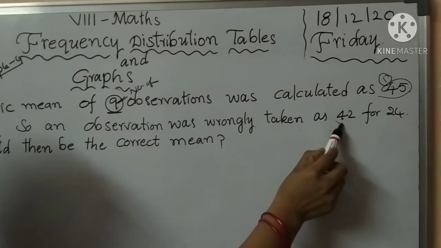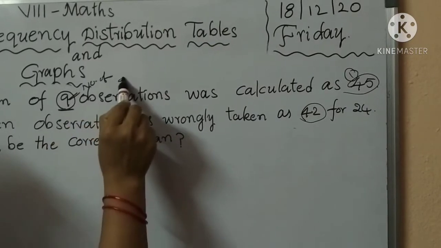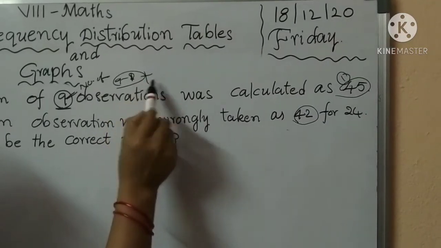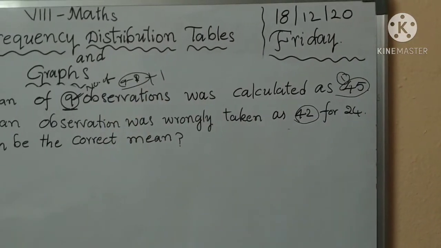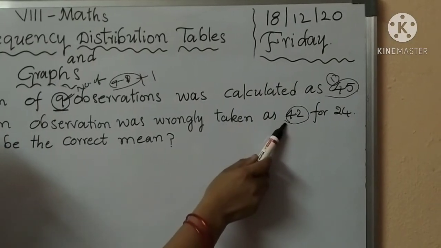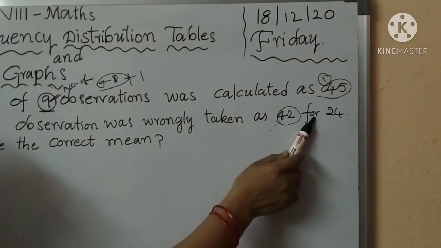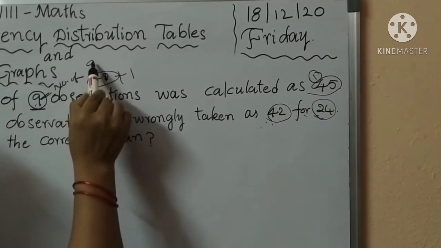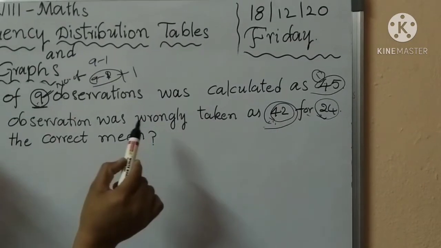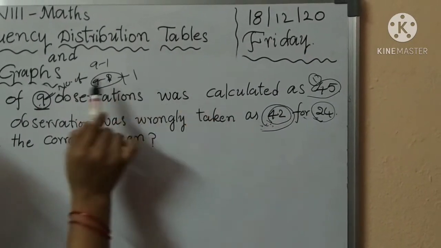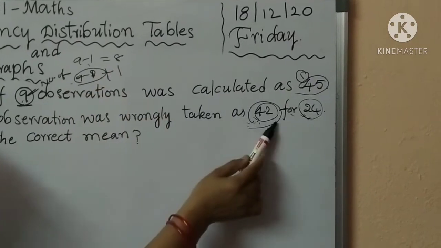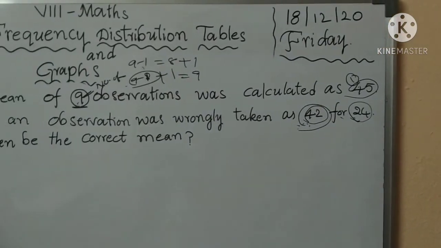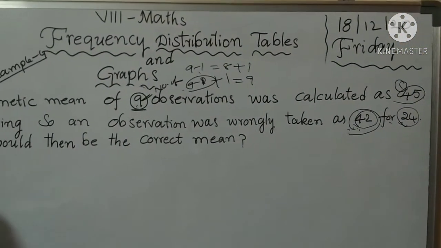It means of the total 9 observations, 1 observation is removed, and again 1 observation is added. 42 is the wrong observation, and in its place the change is 24. So 9 minus 1 equals 8, and adding 1 gives 9 observations. So total number of observations equals 9.